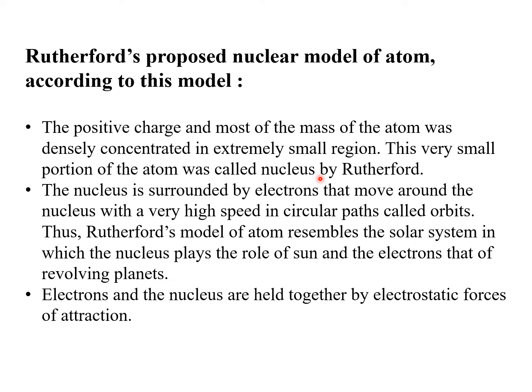the densely concentrated part, is very small with respect to the whole atom, and it is in the middle. Most of the atom is empty, the concentrated region is extremely small and it is in the middle of the atom, and the nucleus is surrounded by electrons that are moving around the nucleus. So the nucleus is positively charged and these electrons are moving around the nucleus in defined orbits.